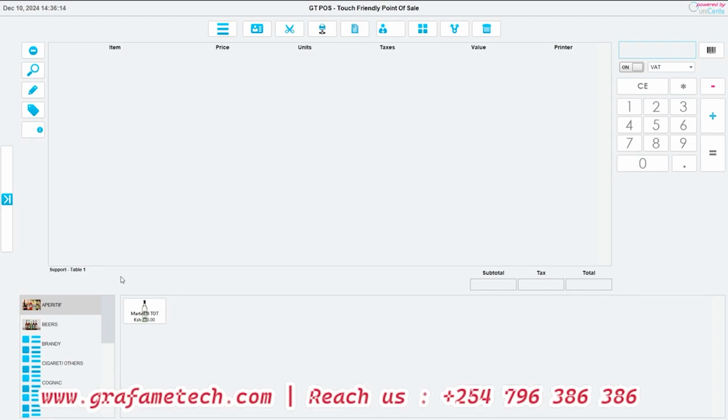Also, remember the system will only give you a report on what you fed into it. So you have to be very consistent in inputting the stock and the cash flows, so that you can get what you are looking for whenever you need it.